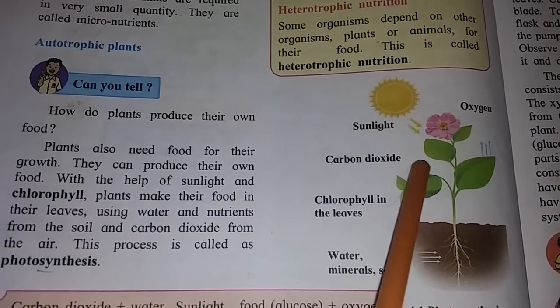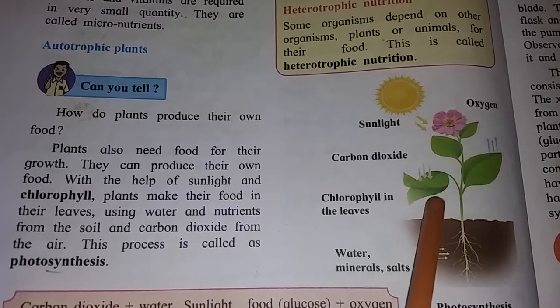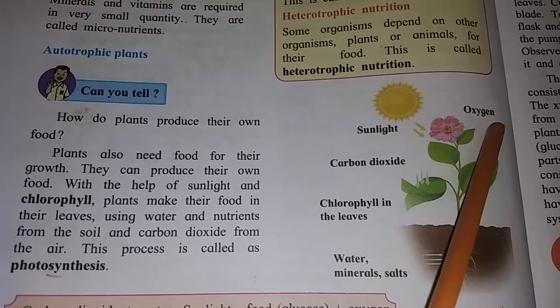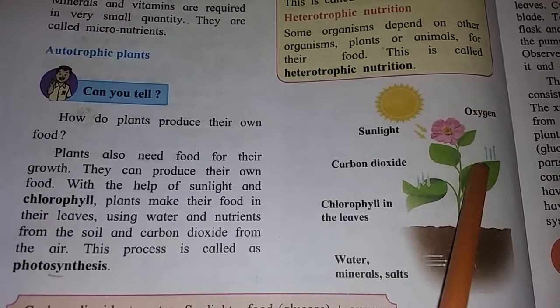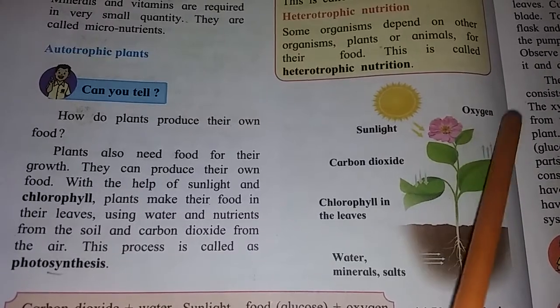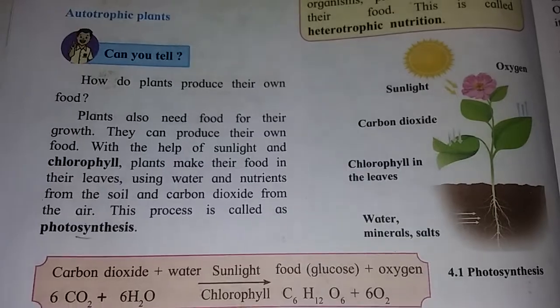Now see, sunlight, carbon dioxide present in air, chlorophyll in leaves, water, minerals and salts absorbed from the soil. When trees make their food, means when the photosynthesis process is going on, at that time oxygen goes out. The leaves release oxygen.